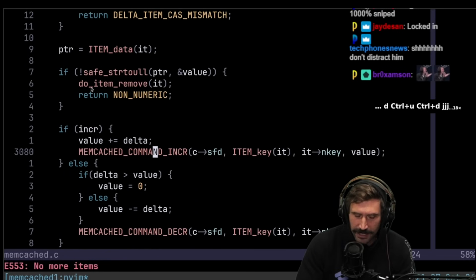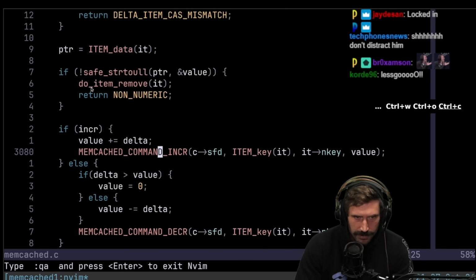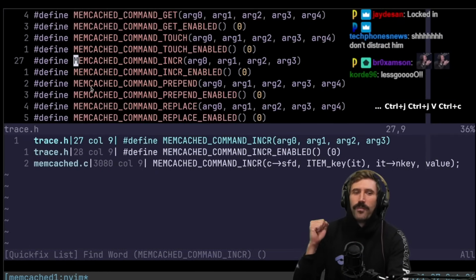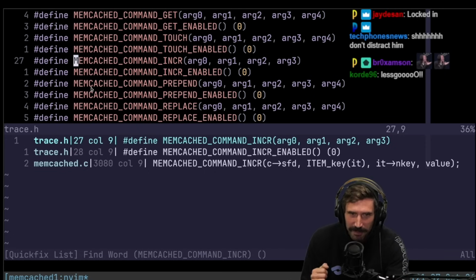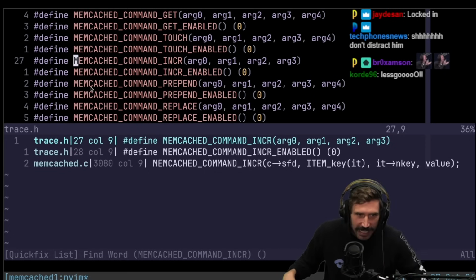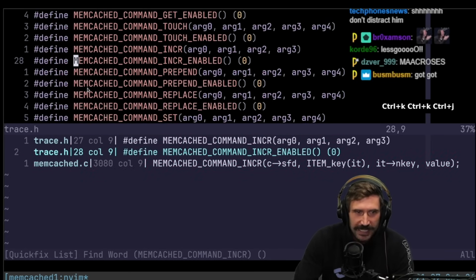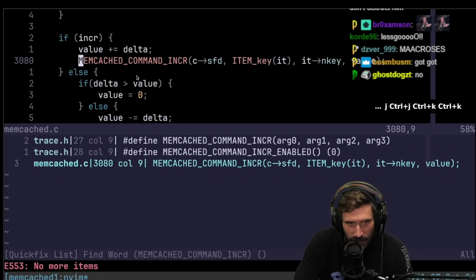Memcached increment command. Oh man, we're already in the world's greatest thing ever. Have we officially hit everybody's favorite? Let's go. We're in it. We're into the macro system. Does anybody have any idea what's happening? No, you don't, because I don't even know how this and this work at this point. Nobody knows how that works.